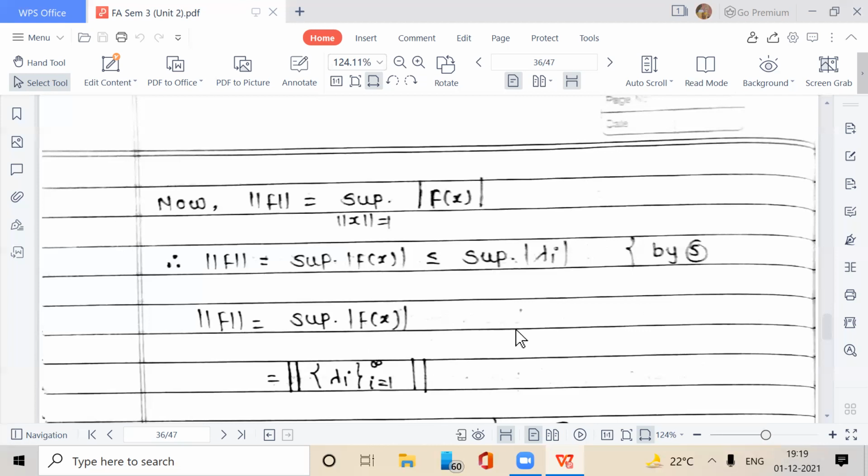This is by the definition of L infinity space. In L infinity space, the norm is defined in this way. That is, the supremum norm of any element lambda_i, i equal to 1 to infinity, is equal to supremum over i of mod of lambda_i. This is the norm in the case of L infinity space.